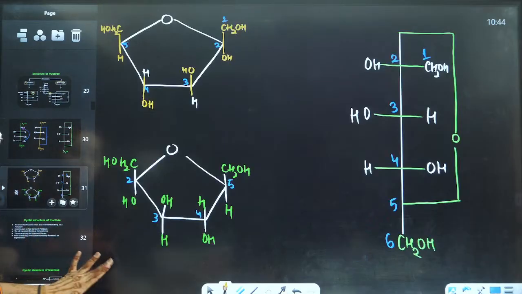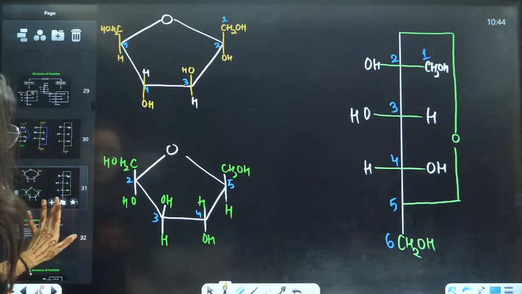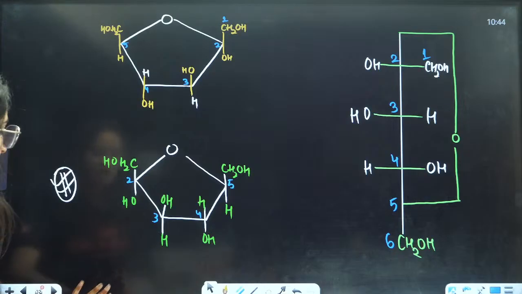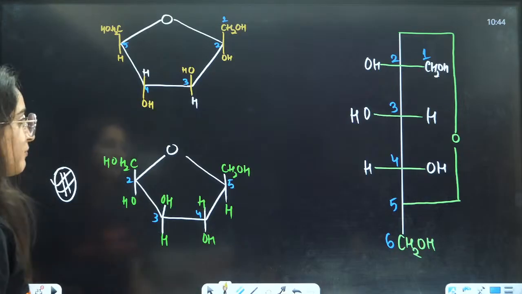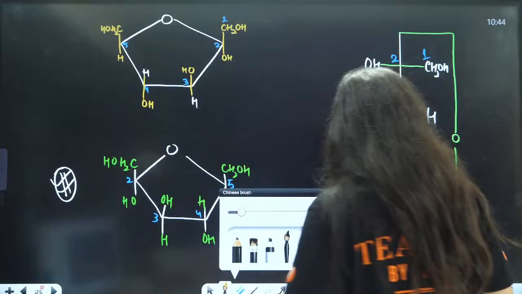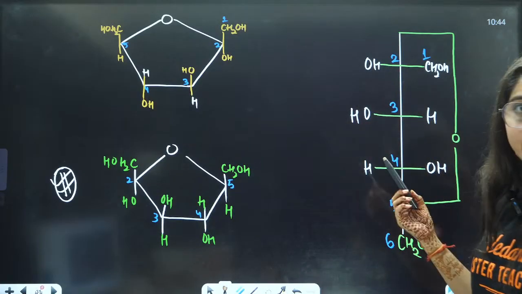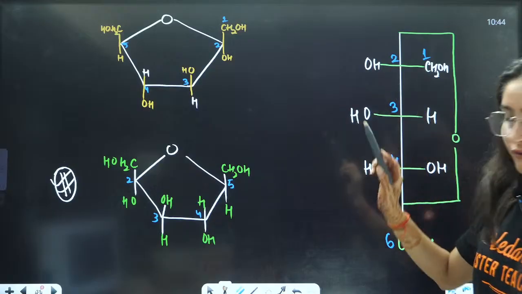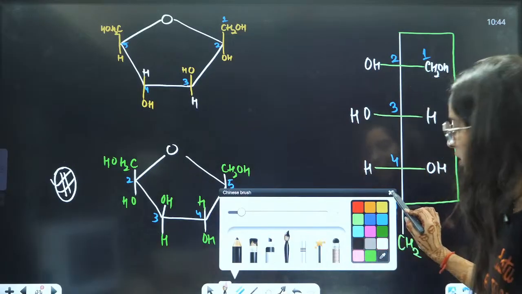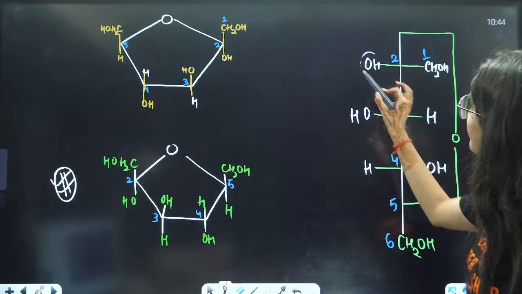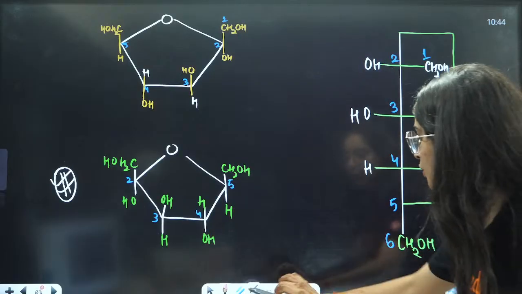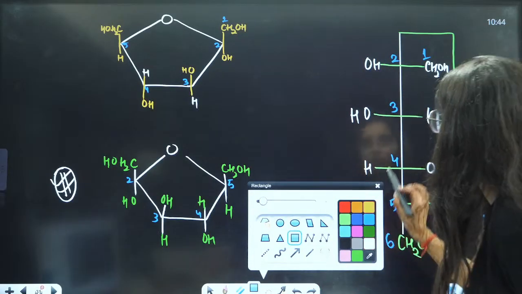So for example, I'm just copy pasting this thing because we want to draw alpha and beta. Here, as you can see, this CH2OH is on the right side, right? OH is on the left side. Is this alpha or beta? This will become beta, because this thing will define the anomers here.